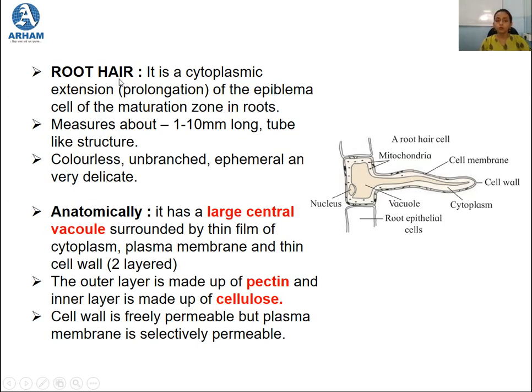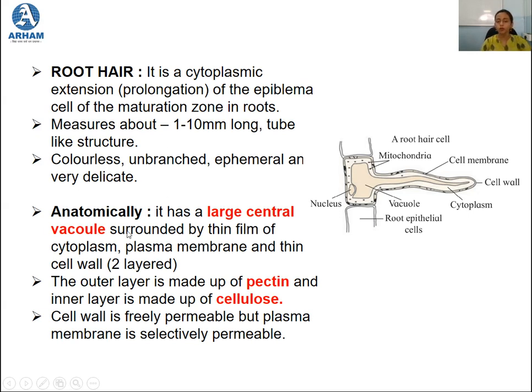If we talk about the root hair, we know that it is a cytoplasmic extension, or you can say the prolongation of the epiblema cell of the maturation zone, and it measures about 1 to 10 long, and it has a tube-like structure. Morphologically it is colorless, unbranched, and ephemeral in nature. That means it is short-lived and very delicate.